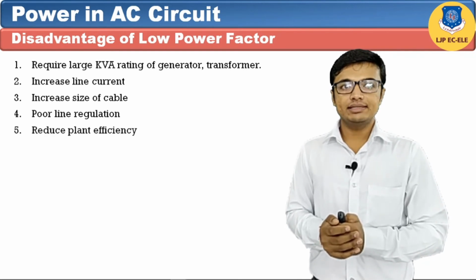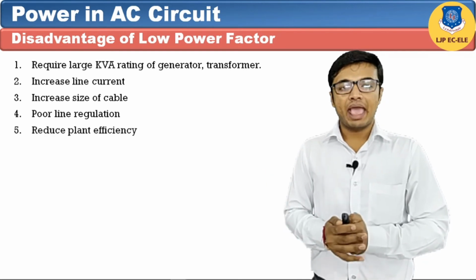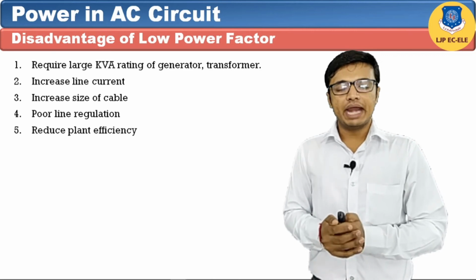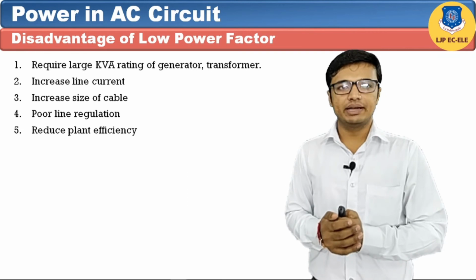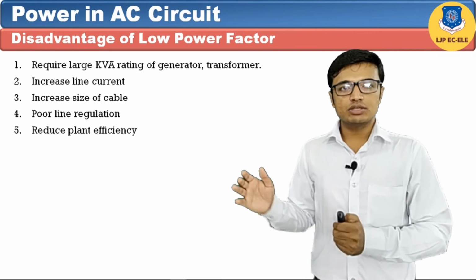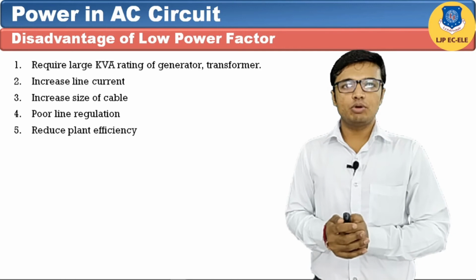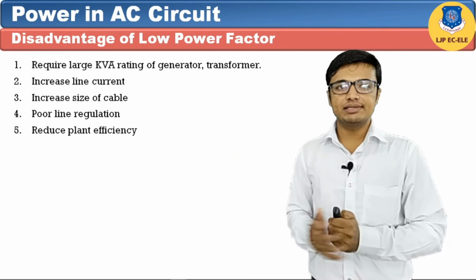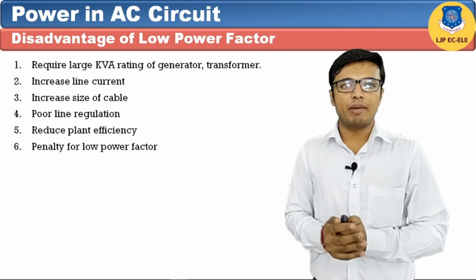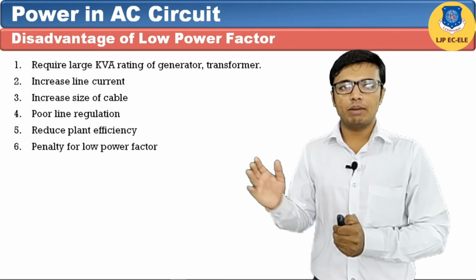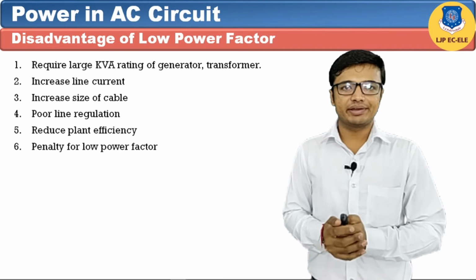Next is reduced plant efficiency. As line current increases, it will increase I square R losses. And at the same time, as losses increase, we will get a lesser amount of output power. Hence plant efficiency will decrease. And the next is penalty for lower power factor. Industry has to pay a larger amount of charge for lower power factor.